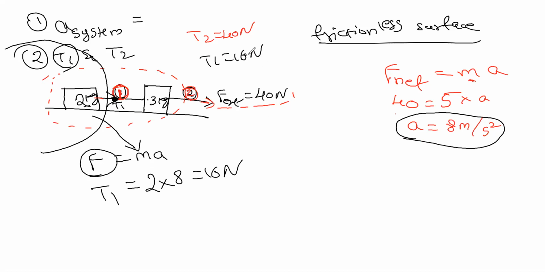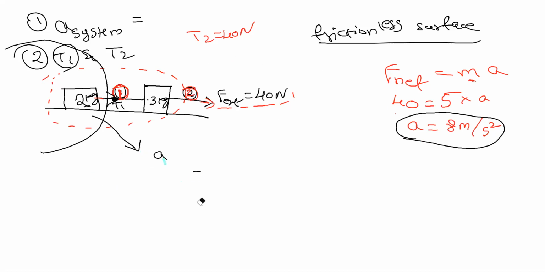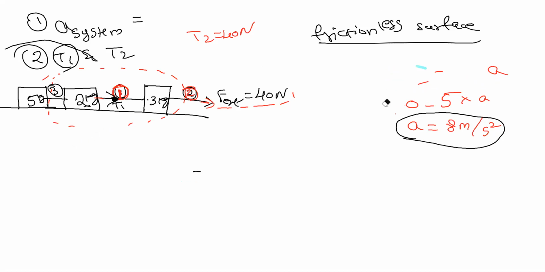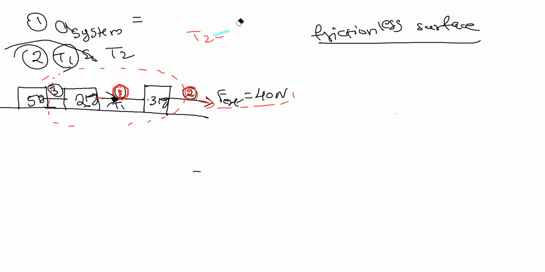Now let's add another body to this for the same question. A body of mass 5 kg on a third string. Now, obviously, we have to find the acceleration of the total system. Now we have to find T1, T2, and T3.